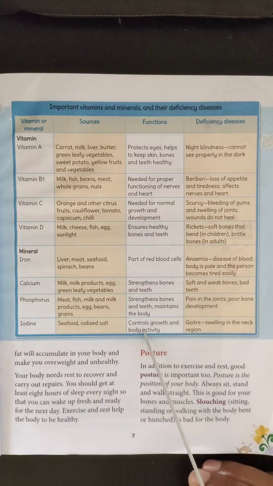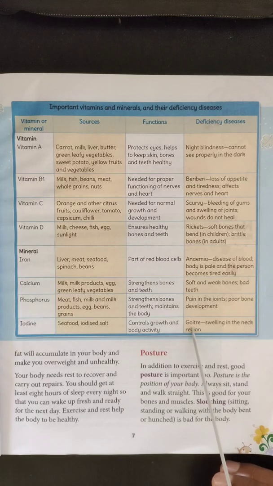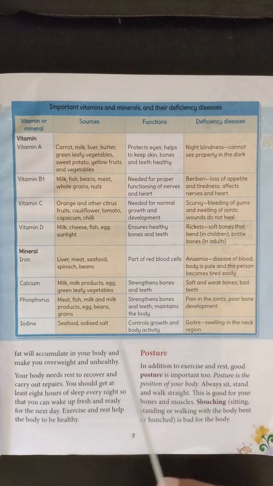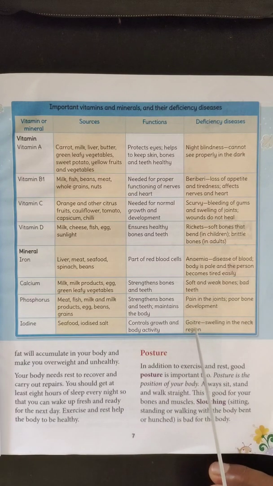Do you know iodine will control growth and body activity? Iodine should be provided to the body in a proper quantity. So this will help in growth and it will also keep the body active. Then, if there is absence of iodine, it will lead to goiter. How can you identify goiter? There will be swelling in the neck region. In the neck region, there is a gland called thyroid gland that will swell, due to lack or absence of iodine in our food item. So usually they need to eat seafood. Otherwise, at least they should use iodized salt while cooking, so that we can prevent this disorder called goiter.